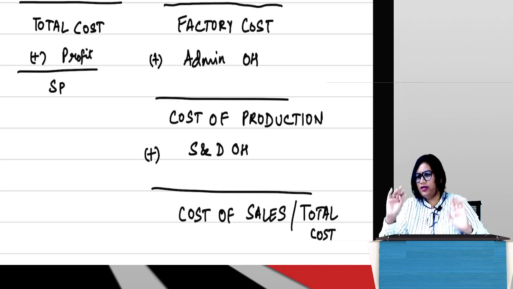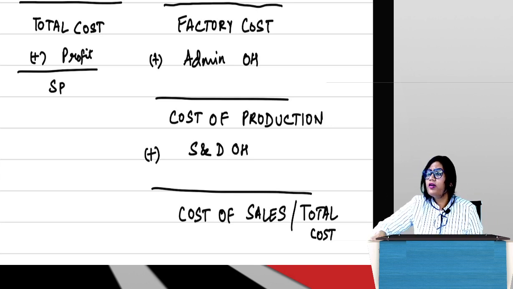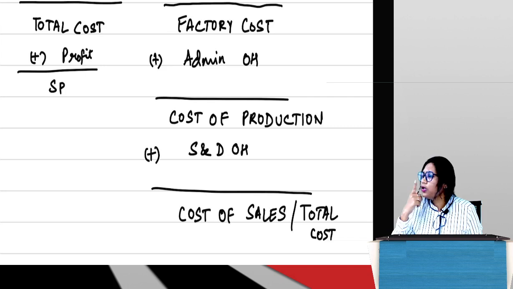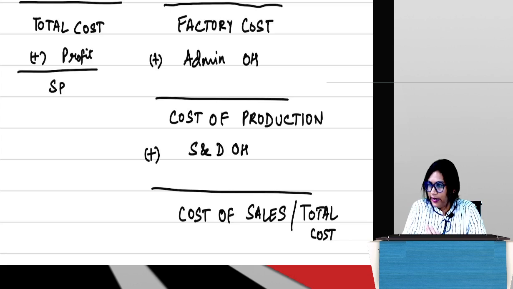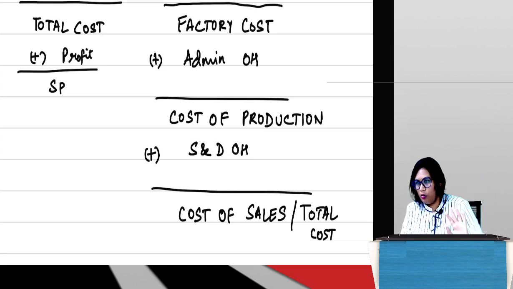I have added everything. See, why did I remove research and development cost? Because research and development cost is of two types, which we saw: product related, process related. Guys, if it is product related, then it will be direct. So it will come under direct expense, and I am not talking about that right now.